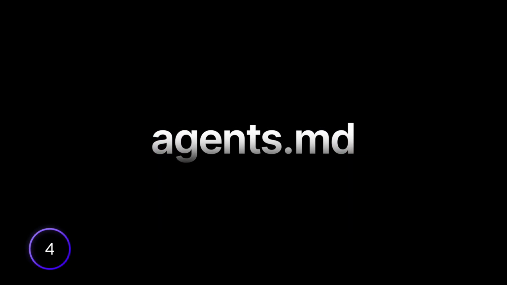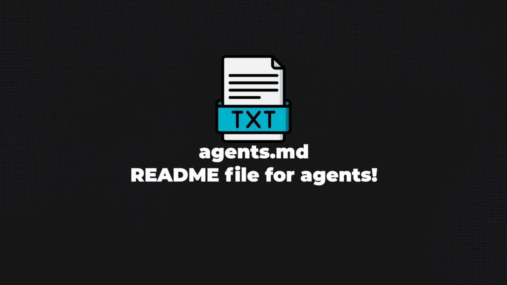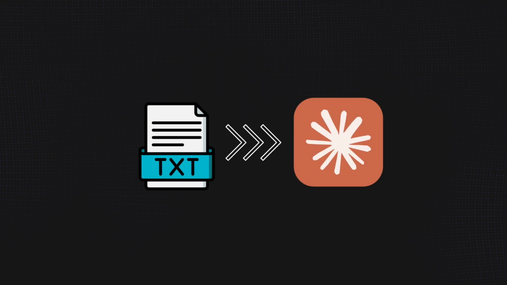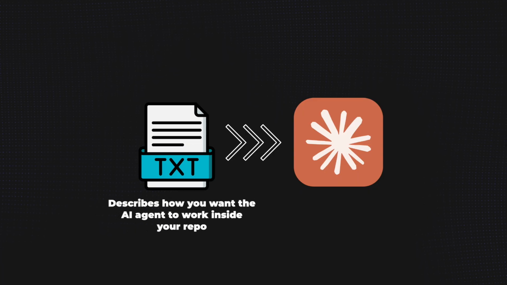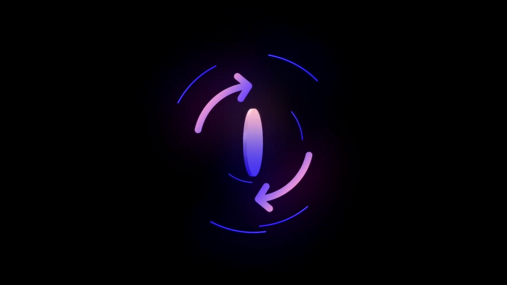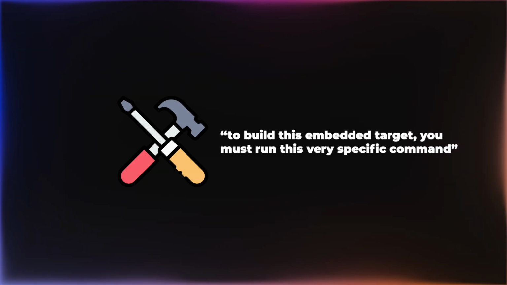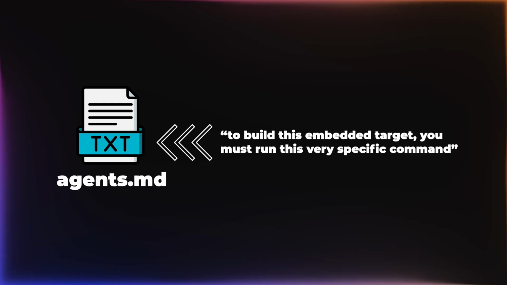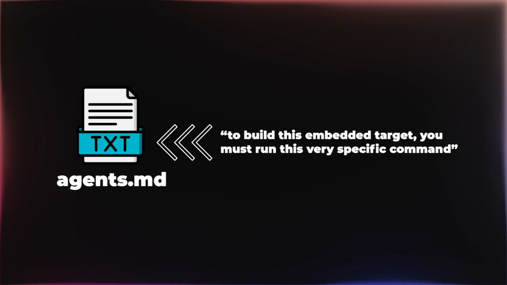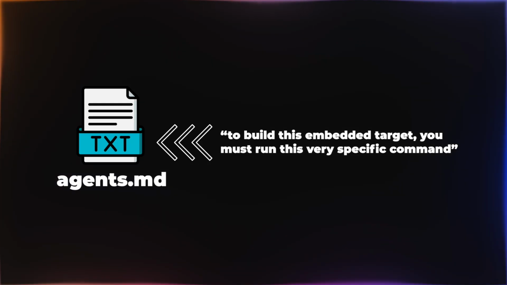The fourth thing I wish I started doing earlier is creating an agents.md file in the repos I work in every day. Agents.md is like a readme file but for AI agents. It gets loaded into context automatically and is a place where you can describe how you want the AI agent to work inside your repo. For way too long I was just repeating myself every time I created a new thread, telling it that to build this embedded target you must run this very specific command and stuff like that. Turns out that if I put all that information in agents.md, the model automatically reads it and I don't have to repeat myself so many times every day.